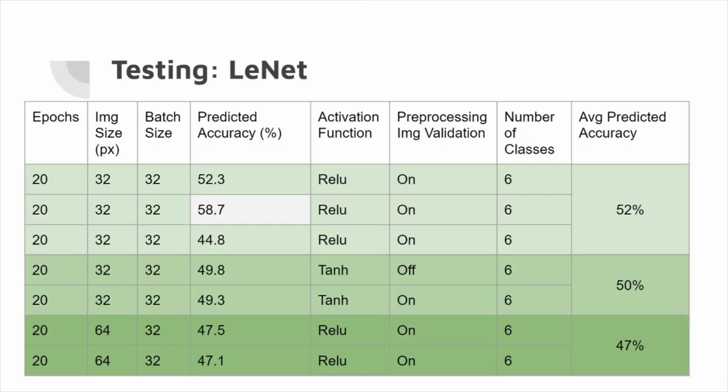So we did quite a bit of testing on this model. Now, for this graph, all of this is LeNet. So as you can see, there were 20 epochs per run. The image size and batch size both varied from 32 to 64. The predicted accuracy was around 50%. We used ReLU for our activation function as well as tanh, and we also varied pre-processing and image validation. And for most of these, we used a 6-class system. So for example, civilian aircraft, civilian car, or military truck. And then of course, you can also see the average predicted accuracy of around 50%.